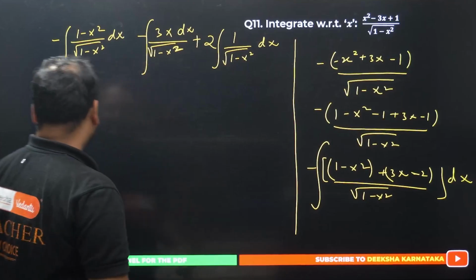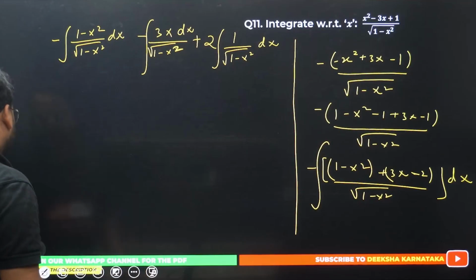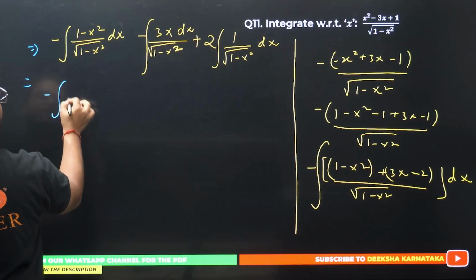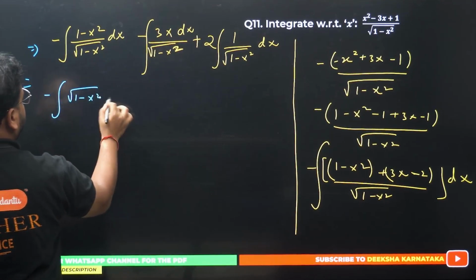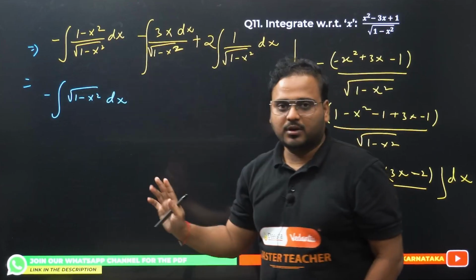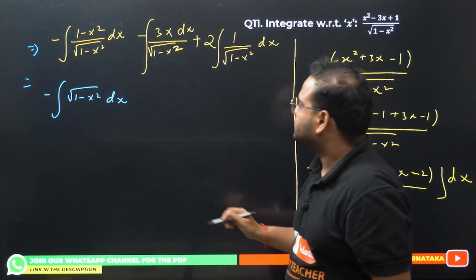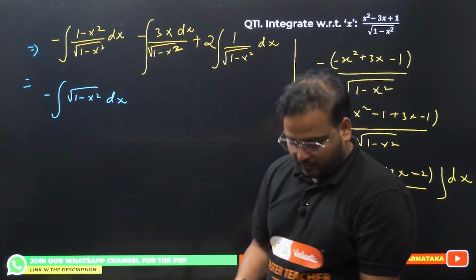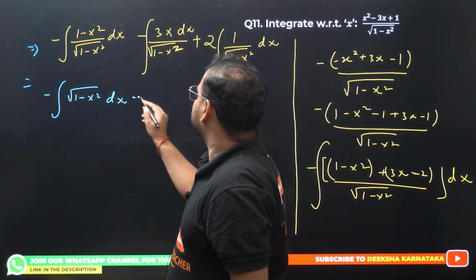Please pay attention. Fun question, very, very much fun. Have a look. Start from here. This will cancel, right? I'll have only this left, root of 1 minus x square dx. This is clear? Only root is left. Okay. What about this? If I make some change over here, one second guys. If I make some change over here, write this as, let's say, 1 by 2.